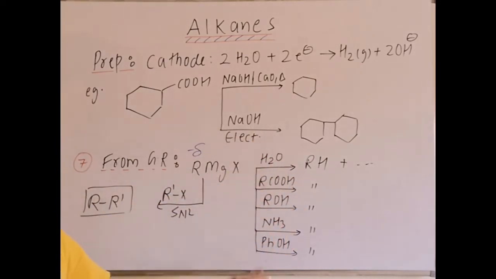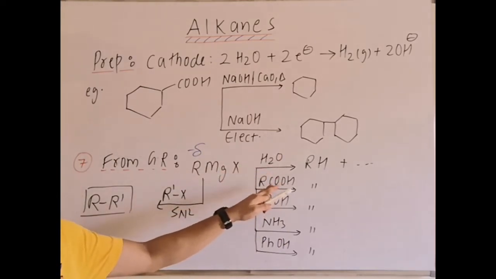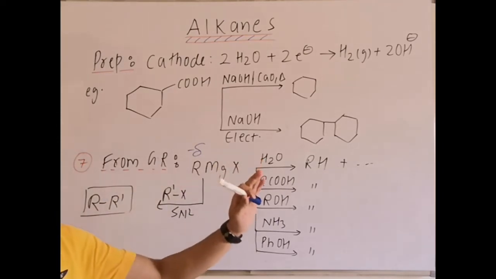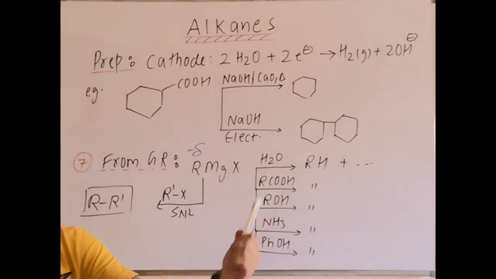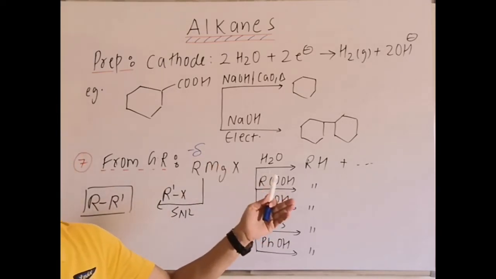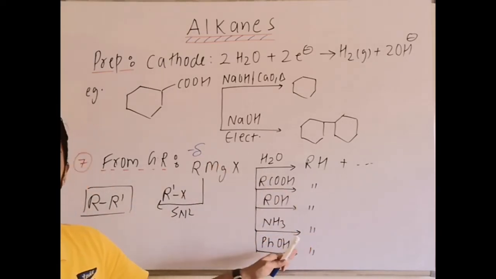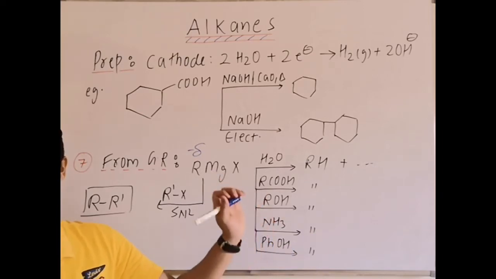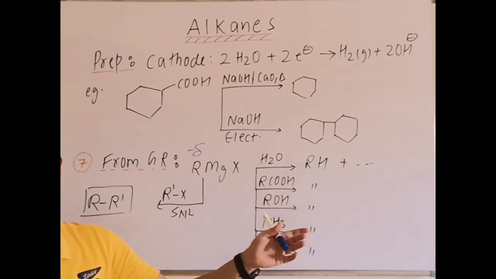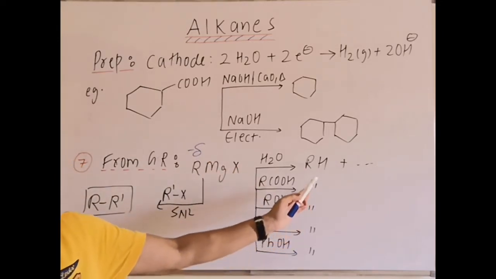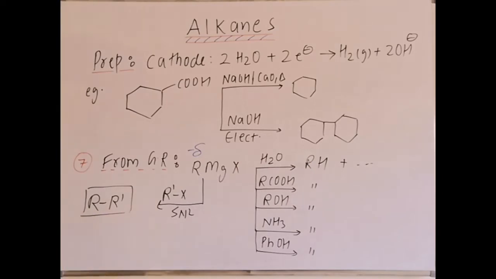Certain compounds I am writing: H2O, H plus giving carboxylic acid; alcohol will give H plus to R, because R minus is sufficiently basic and takes H plus easily. NH3 will also give H plus because R minus is sufficiently basic. Phenol, and we can take active methylene carbon also, right? Wherever H plus possibility is there, R minus will quickly take H plus and form an alkane.